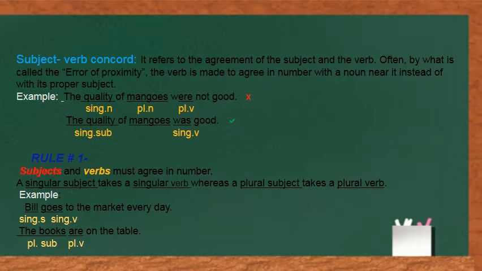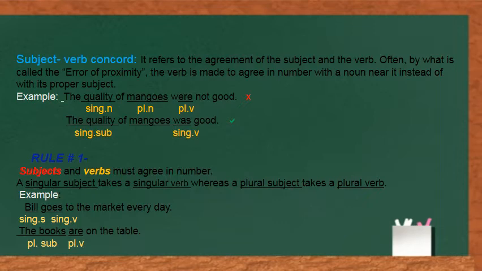Let us get a clearer picture with rule number 1, which says subjects and verbs must agree in number. It means a singular subject takes a singular verb, whereas a plural subject takes a plural verb.